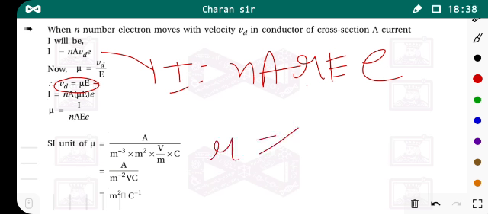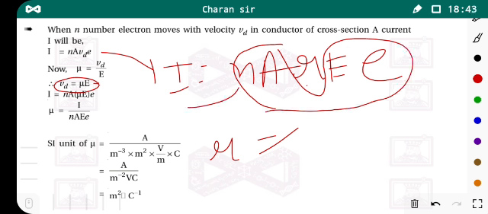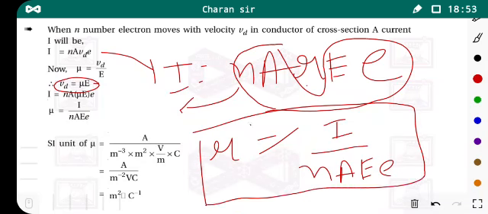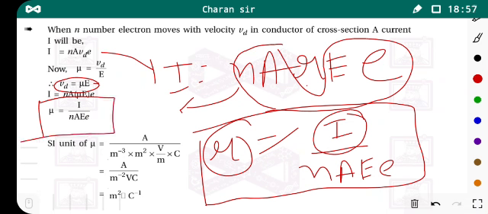For mobility we take these terms as the numerator, so you get u = I by n A e E. Okay, so this is the relationship between mobility and electric current. So this is also an MCQ question: write down which one is the relationship between mobility and electric current.